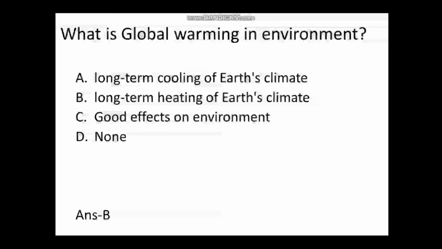First question is, what is global warming in environment? First option is long-term cooling of Earth's climate. Second is long-term heating of Earth's climate. Third is good effects on environment, and fourth is none. The answer is B, that is long-term heating of Earth's climate.